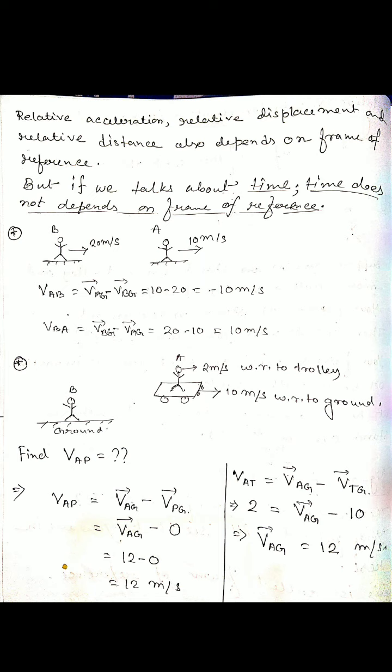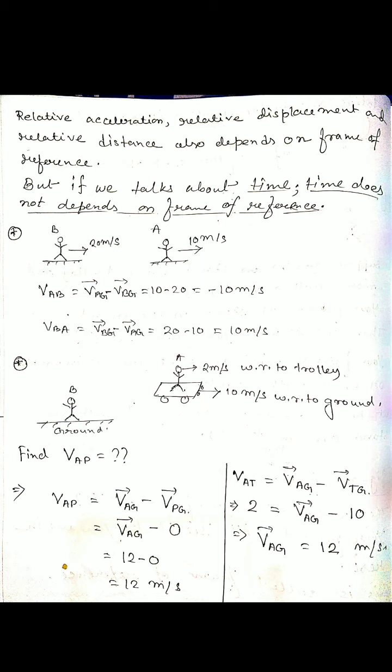So when we calculate VAB, the relative velocity of A with respect to B, that means VA minus VB. Here G means with respect to ground, because both are in motion with respect to the earth's surface, the ground. So VA, we know this is a positive direction, so 10.